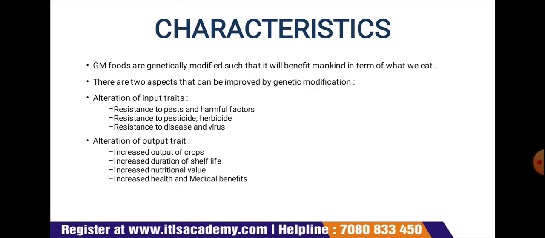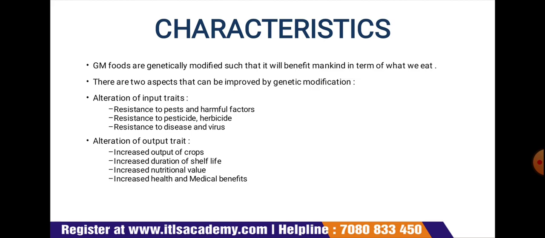So the input trait includes the resistance from pests. If the crops are free from the pests, crops are free from the weeds, then obviously the yield will be good. So by some modification in their genes, pests and pesticides, herbicides are no need to be encountered in that.